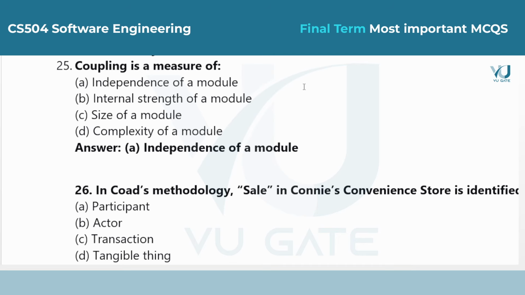Question 25. Coupling is a measure of. Answer is option A, independence of a module. Coupling tells us how tightly connected one module is to another. In good software engineering, we want low coupling so that modules are independent and can be reused easily.